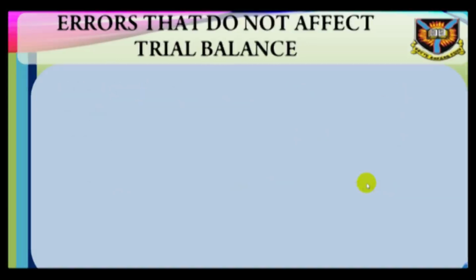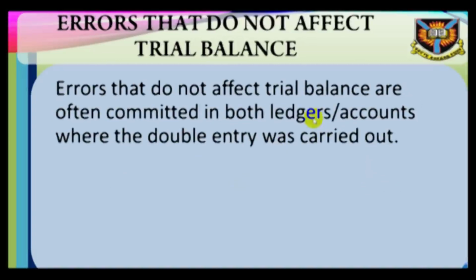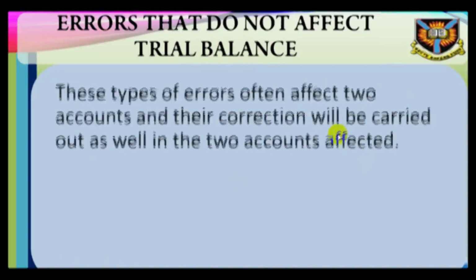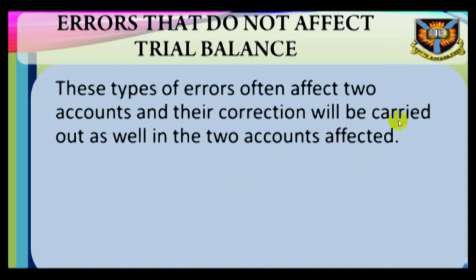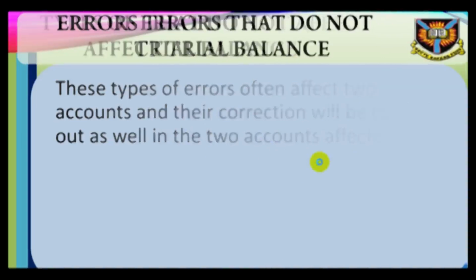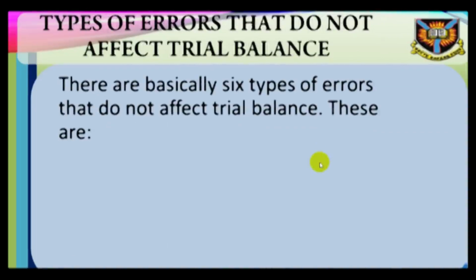Errors that do not affect trial balance are often committed in both ledgers and accounts where the double entry was carried out. These types of errors often affect 2 accounts, and their correction will be carried out as well in the 2 accounts affected. There are basically 6 types of errors that do not affect trial balance. These are: